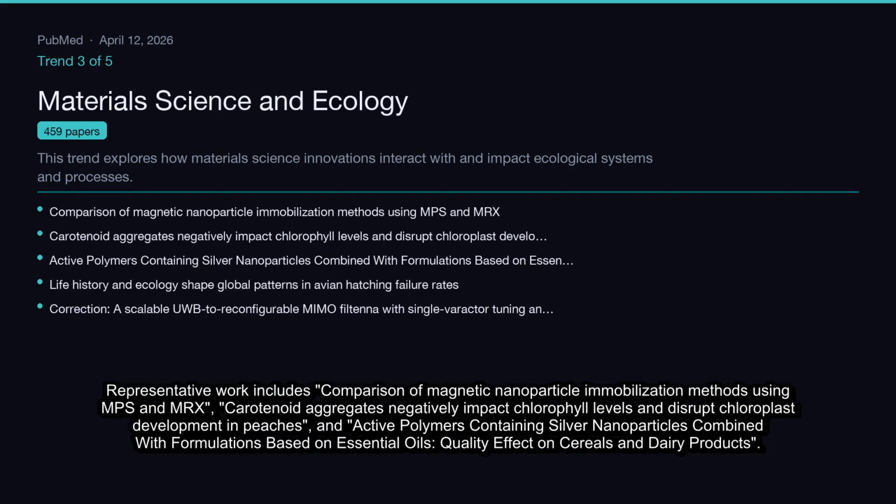Representative work includes comparison of magnetic nanoparticle immobilization methods using MPS and MRX, carotenoid aggregates negatively impact chlorophyll levels and disrupt chloroplast development in peaches, and active polymers containing silver nanoparticles combined with formulations based on essential oils: quality effect on cereals and dairy products.